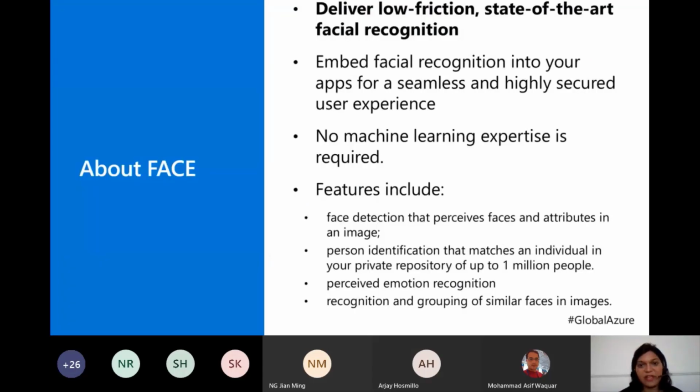So let us start with face. What does face recognition do? It's basically delivering state of the art facial recognition. The facial recognition which you see on your Facebook photos, or similarity kind of tests, or facial recognition within groups, or when you're uploading photos on Insta or Facebook and tagging your friends or your family. All those things are provided by the Face API. It's absolutely precise state of the art facial recognition, embedded in our apps for a seamless and of course very secure experience.